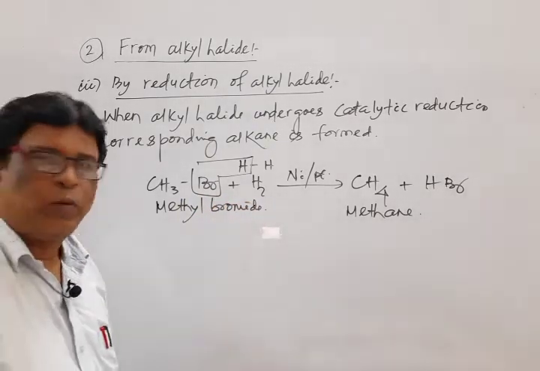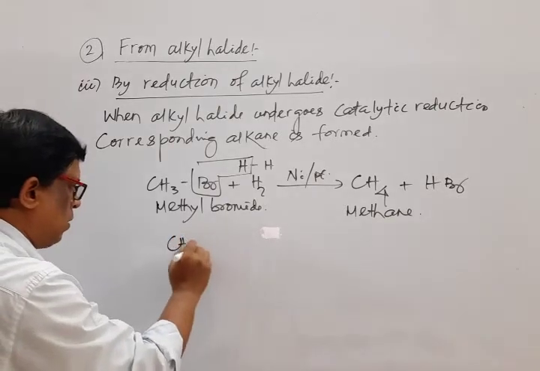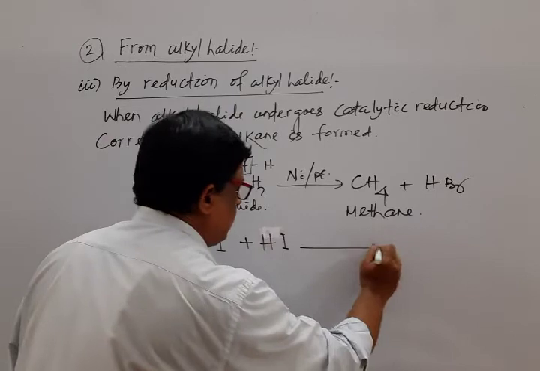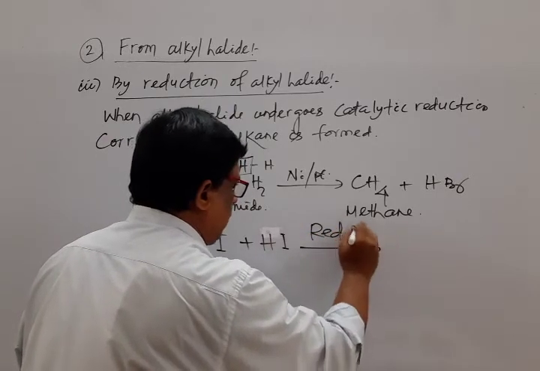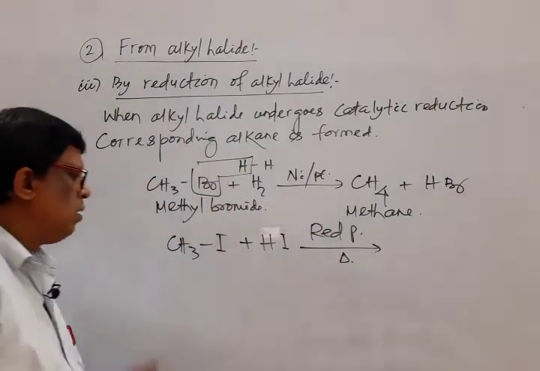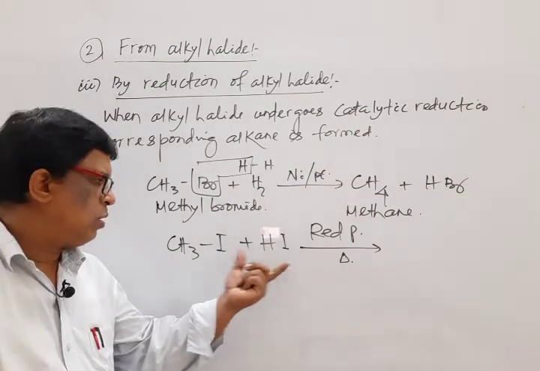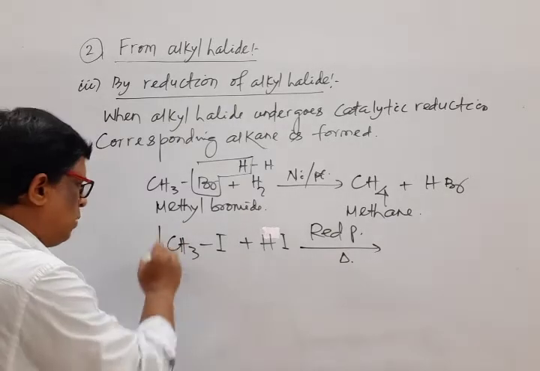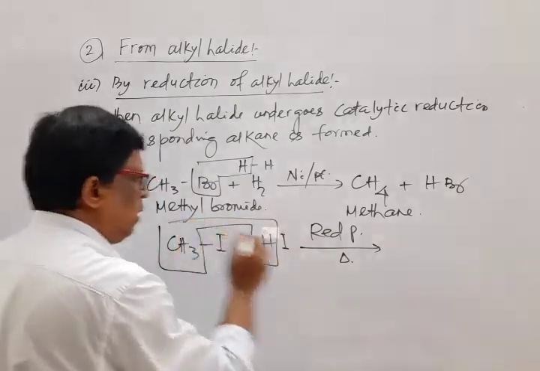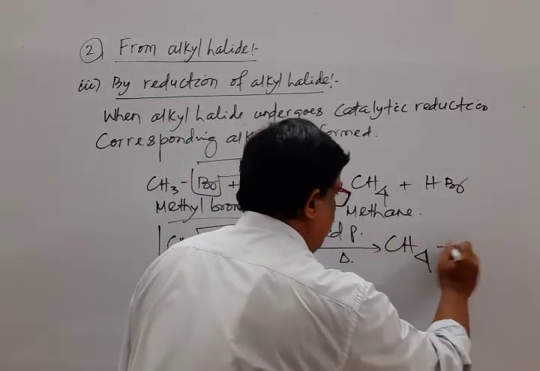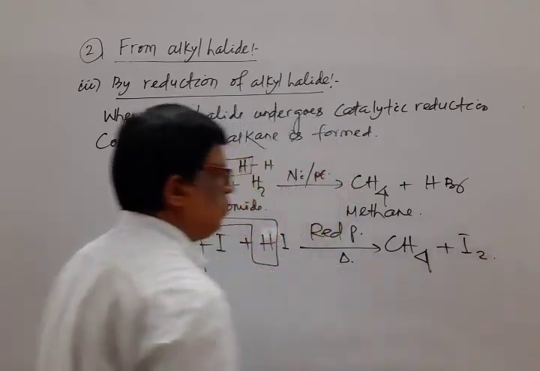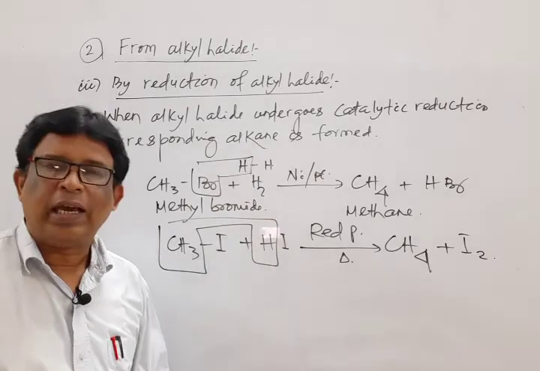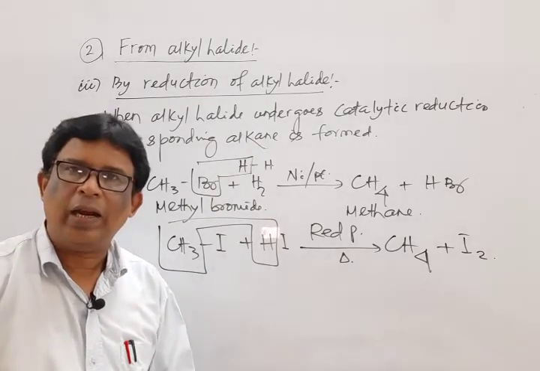Okay, it may also be carried out. Mark another equation. Methyl iodide is treated with hydroiodic acid in presence of red phosphorus. Mark that. Methyl iodide is also treated with hydrogen iodide or hydroiodic acid. What is formed? Again, methane is formed. These are the different ways for the preparation of alkane from alkyl halide.